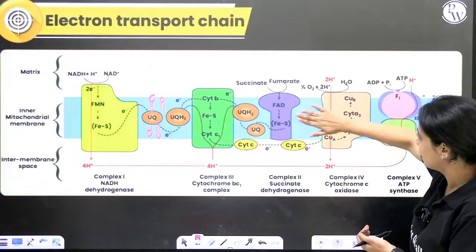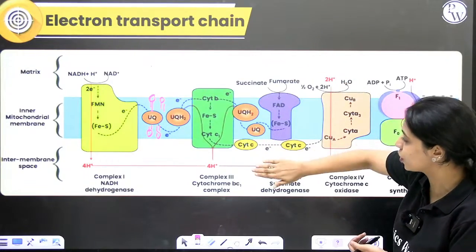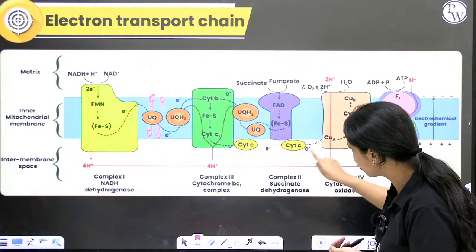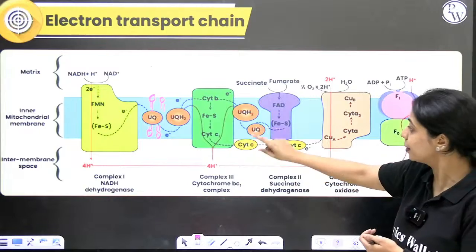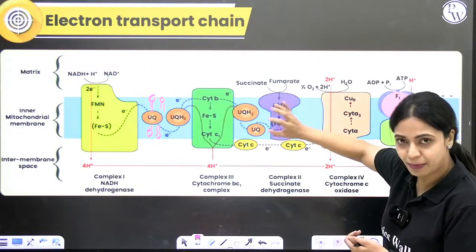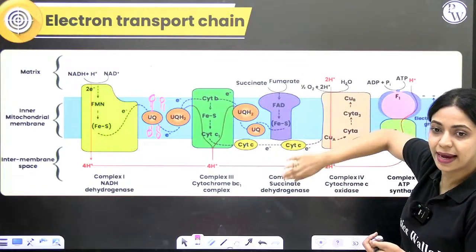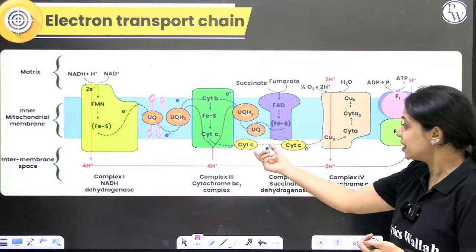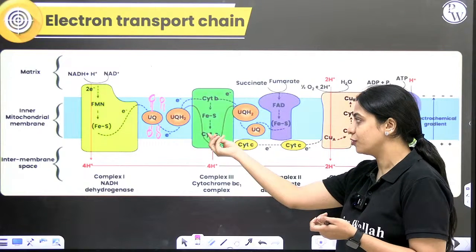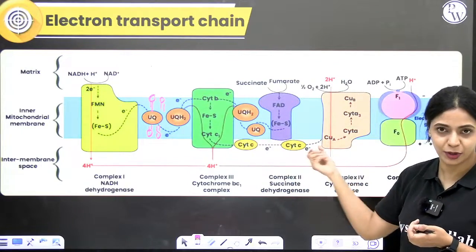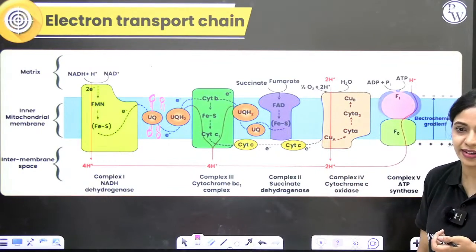This is the membrane, this is your inner membrane, this is the inner side of inner membrane, this is your outer side of inner membrane. Cytochrome C, look at how both of them are mobile electron carriers, look at the difference in where they are located. Ubiquinone is present within the membrane itself. Cytochrome C is present on the outer side of your inner membrane. So this cytochrome C will carry the electron from cytochrome C1, move along because it is mobile and pass it on to complex 4, which is cytochrome C oxidase.